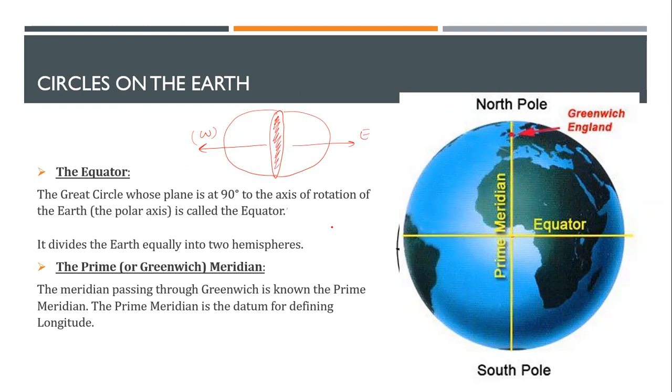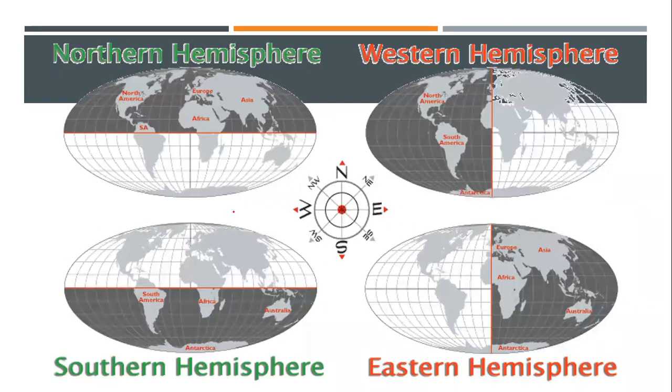Now when we know the prime meridian, we can say this is also a zero value. It is also known as the Greenwich meridian for a single reason: England had a monopoly. When it had a monopoly, they decided that it passes through a place called Greenwich, and they named this meridian the Greenwich meridian. Okay, simple.